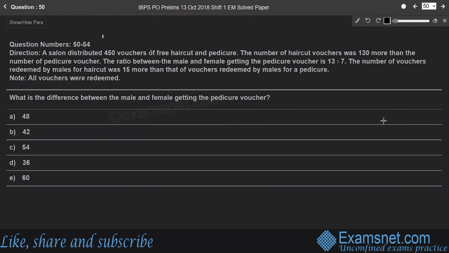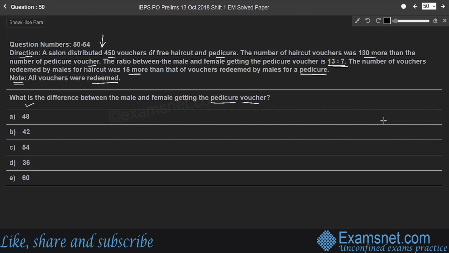Students, question from 50 to 54. These questions are based on the below information. Here the direction is: a salon distributed 450 vouchers of free haircut and pedicure. The number of haircut vouchers was 130 more than the number of pedicure vouchers. The ratio between male and female getting pedicure voucher is 13:7. The number of vouchers redeemed by males for haircut was 15 more than that of vouchers redeemed by males for a pedicure. Note that all vouchers were redeemed. Then what is the difference between the male and female getting the pedicure voucher?